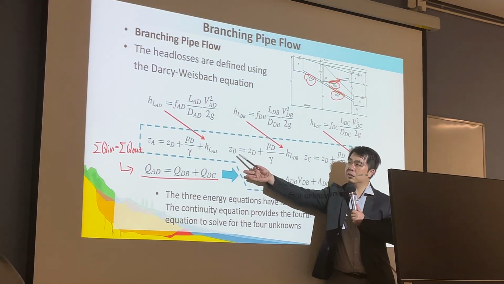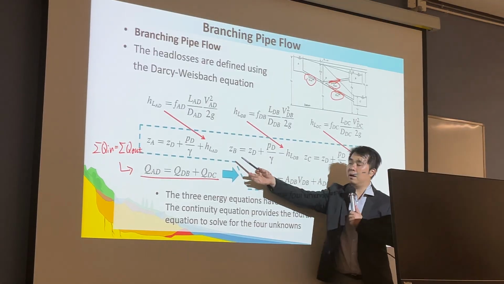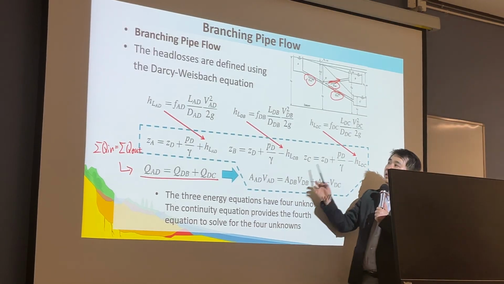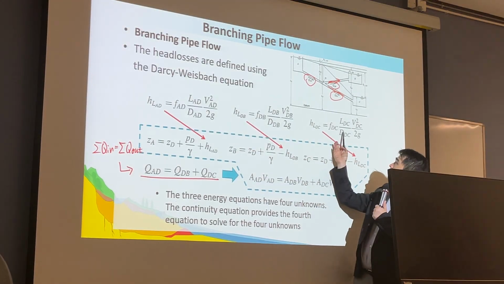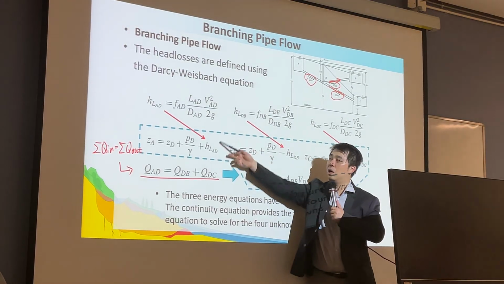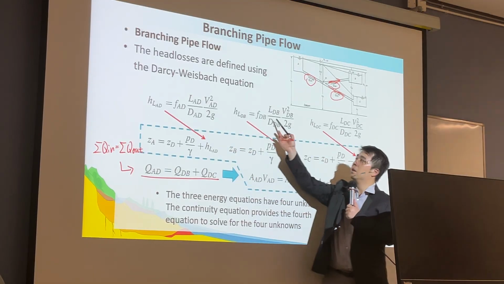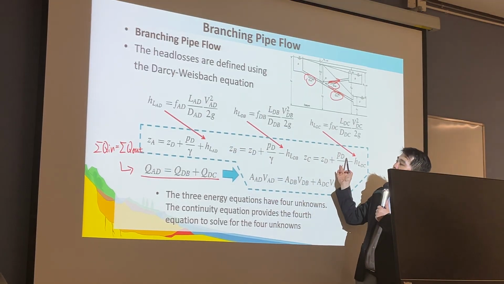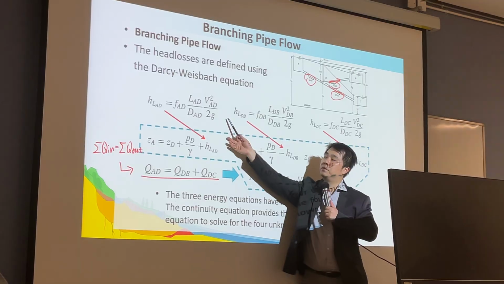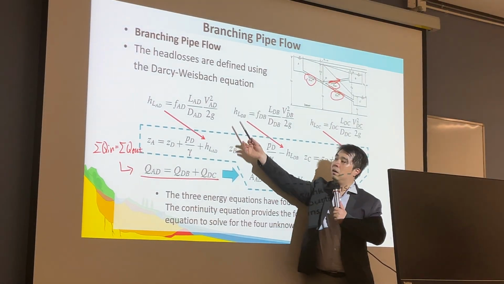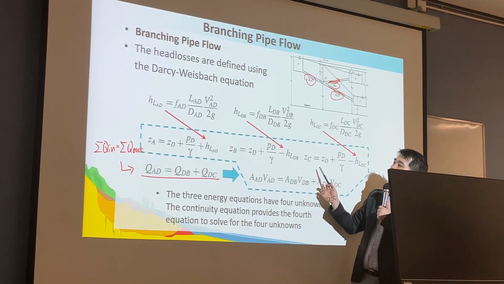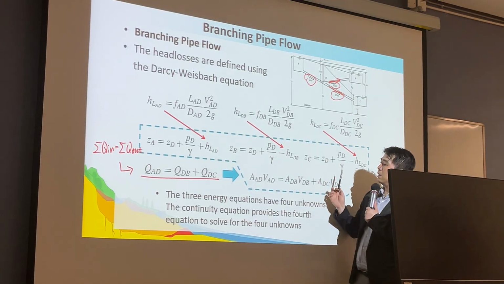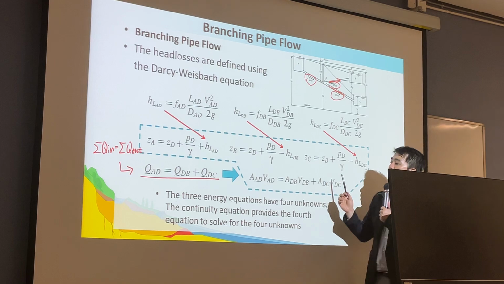In the previous three energy equations, the head loss is represented by the Darcy-Weisbach equation in each pipe: the AD pipe, DB pipe, and DC pipe. The velocity, or the discharge, is to be determined.